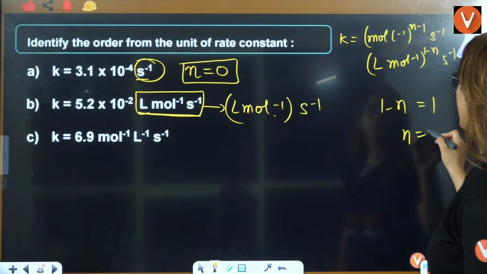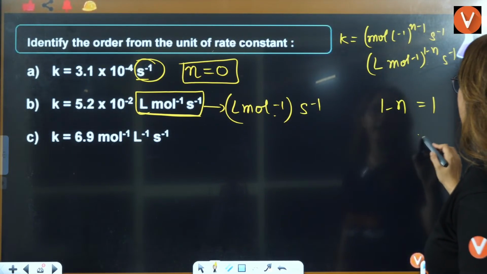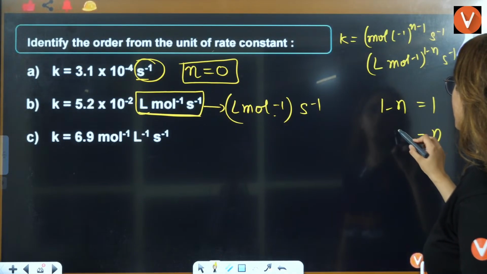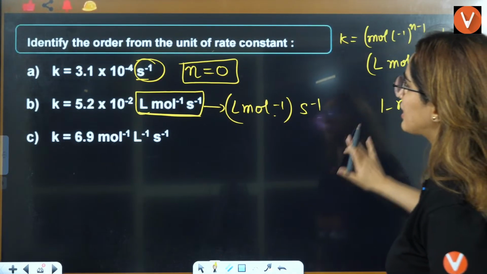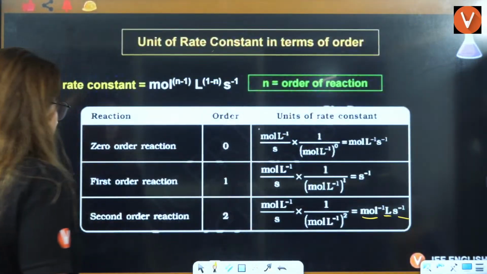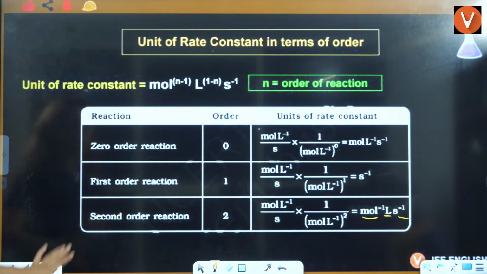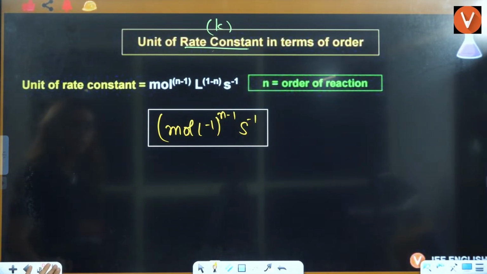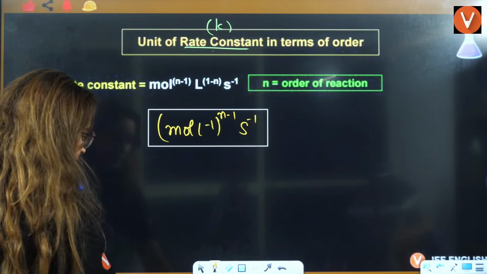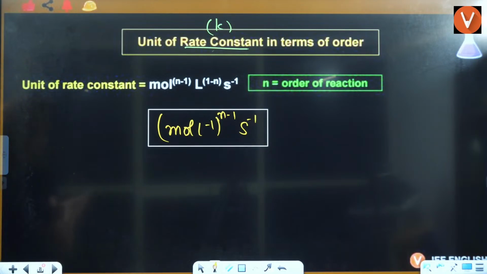So n should be 1 minus 1, that is 0, but that is not true. Wait a minute. Something is not right here. Just give me a second. Something is not right here. Maybe the question is wrong.